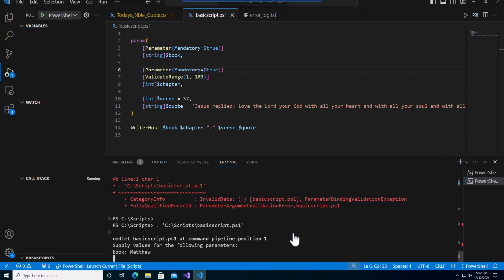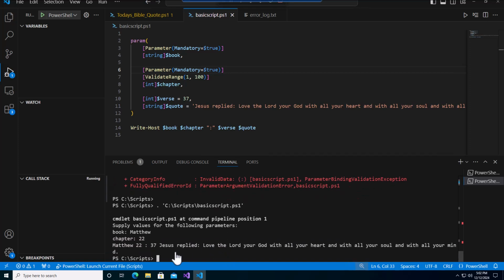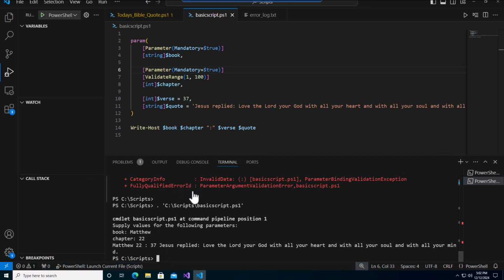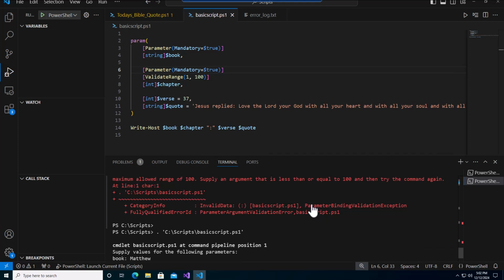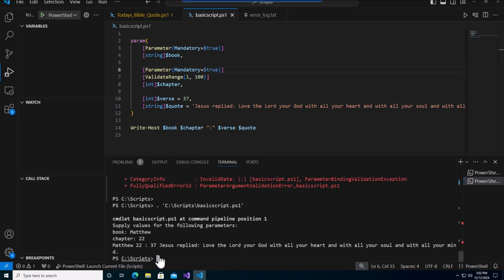It'll be Matthew, and then it'll ask us for the chapter, and we're going to put 22, which is in the range, so it should allow us to go through. And there you go. You can see if we didn't put it correctly, if we put it outside of the range, you would get that error. So these are some validation rules.